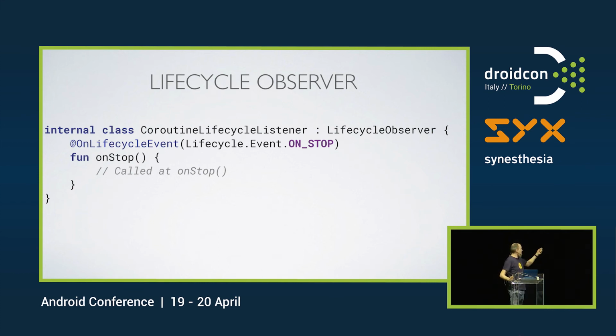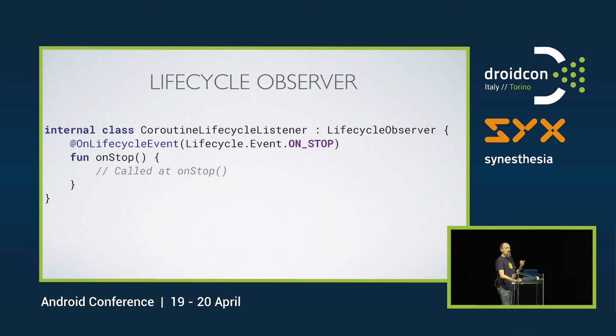It's a great thing. You create a class, you extend the lifecycle observer, and then you create a function there that you annotate like this. Now, when you add an instance of this class to the lifecycle of an activity or a fragment, this onStop method here will be called when that fragment or activity reaches onStop in its state. So we use that.